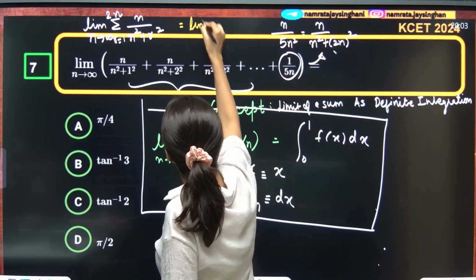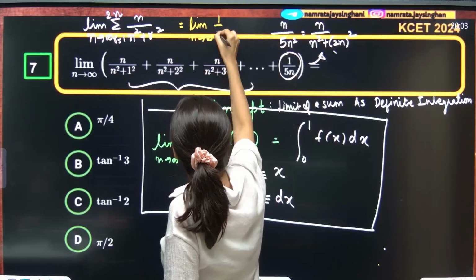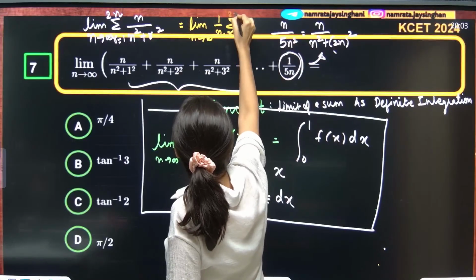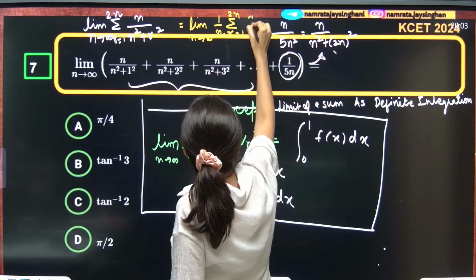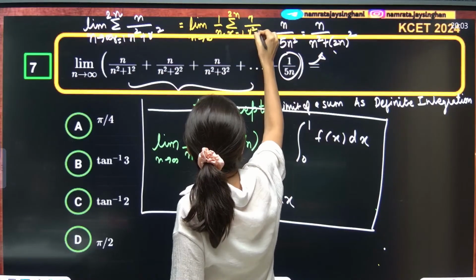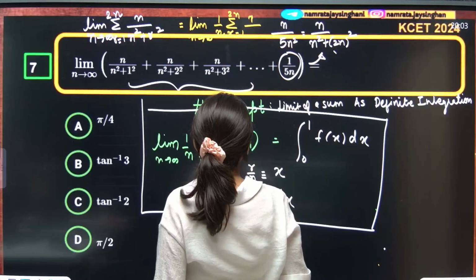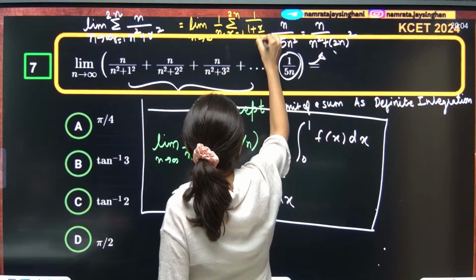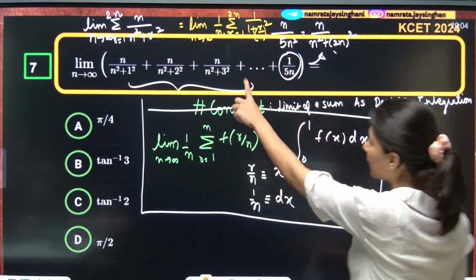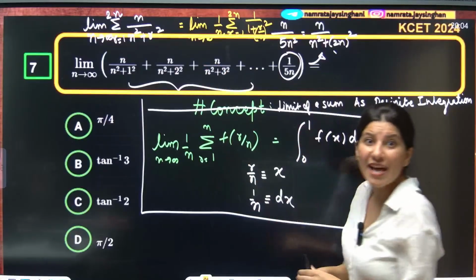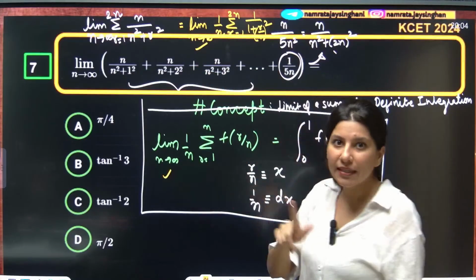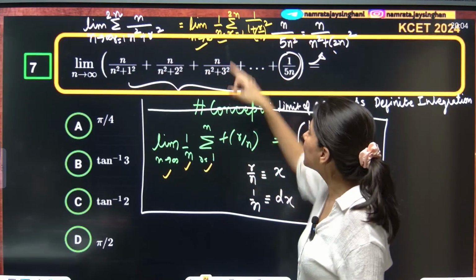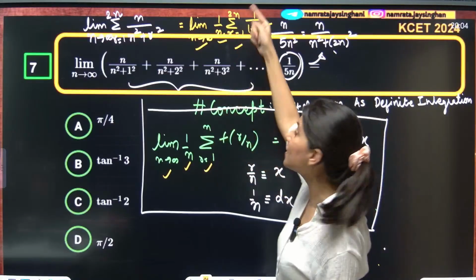So this will be limit n tends to infinity, 1 by n, sigma r equals 1 to 2n, of 1 upon 1 plus r by n whole square. Can you see it? Match it: limit n tends to infinity, 1 by n, sigma is there. Here r equals 1 to n, here r equals 1 to 2n.